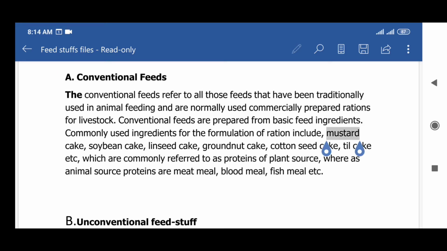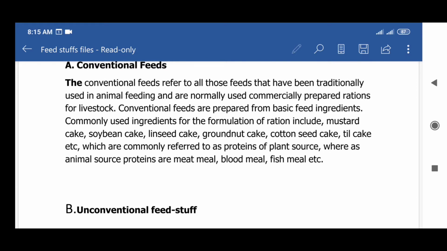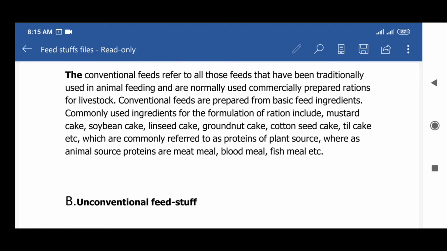Common ingredients for the formulation of rations include mustard cake, soybean cake, linseed cake, groundnut cake, cotton seed cake, til cake, etc., which are commonly referred to as proteins of plant source, whereas animal source proteins are meat meal, blood meal, fish meal, etc.